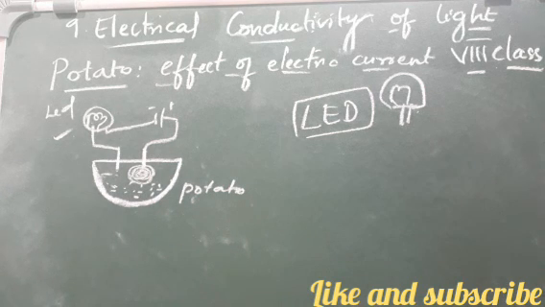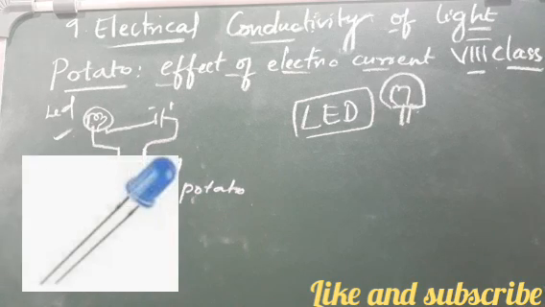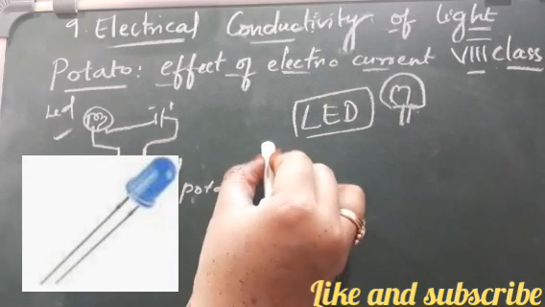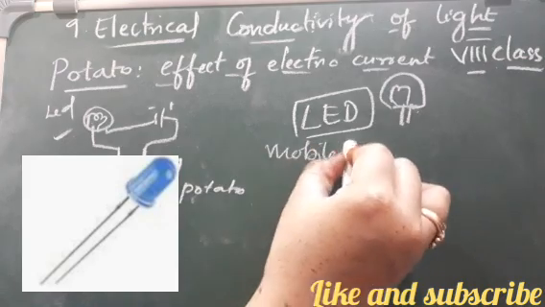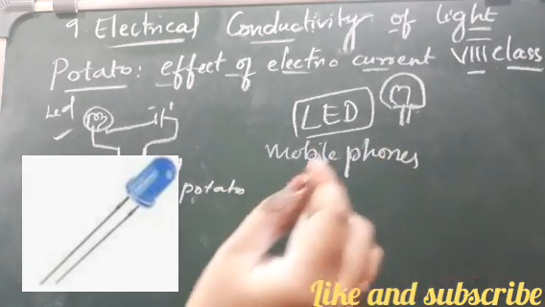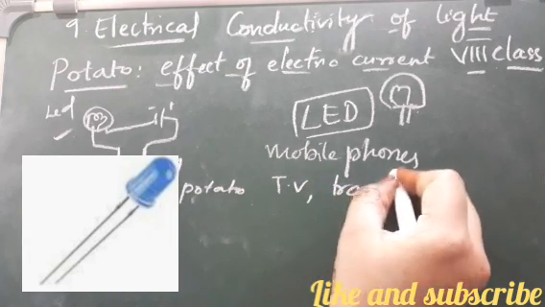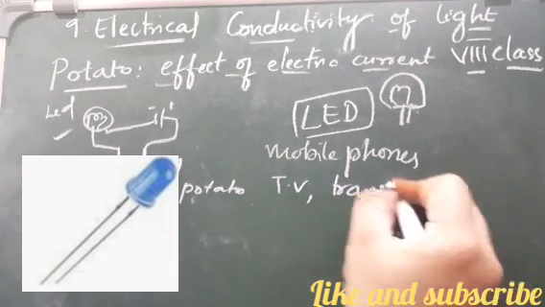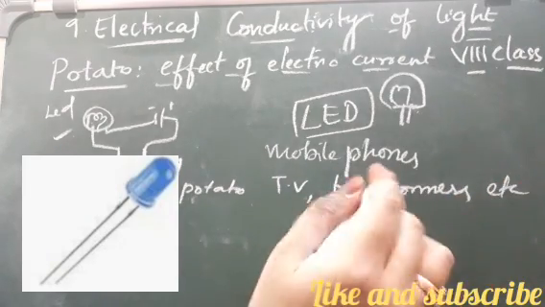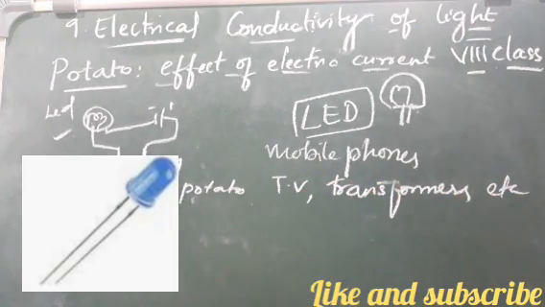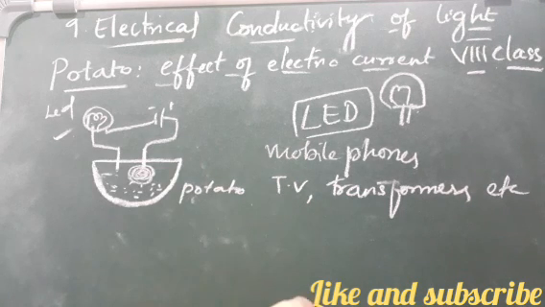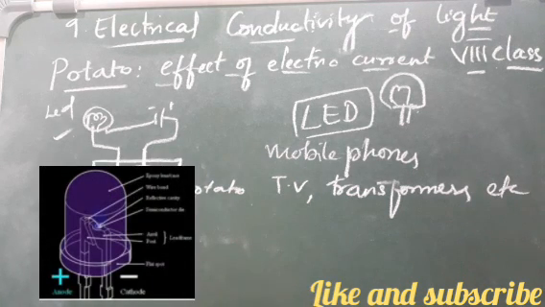Since LEDs glow even with a very little current passing through them, they are used as indicators in electric appliances such as mobile phones, televisions, transformers, etc., to indicate whether the device is working or not. You see some light glowing for some time. That is nothing but an LED showing that the device is working.